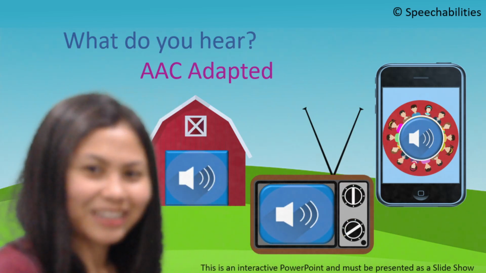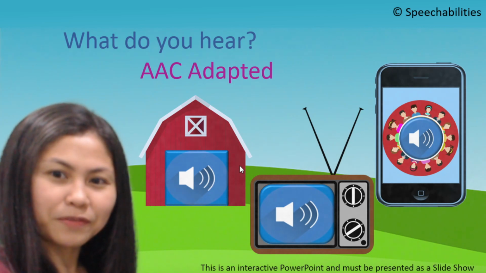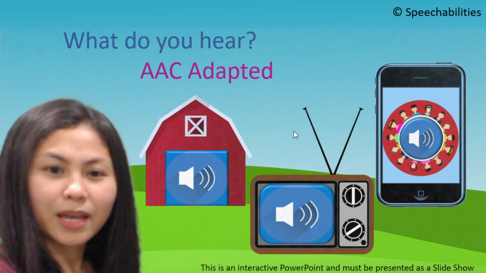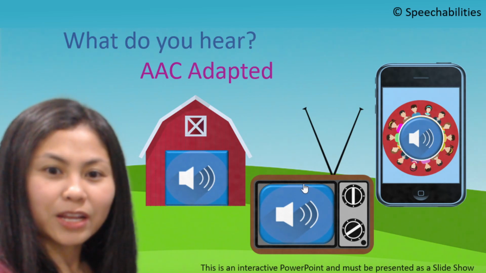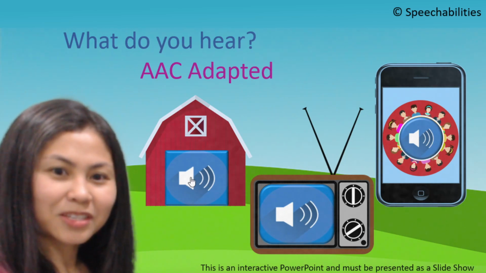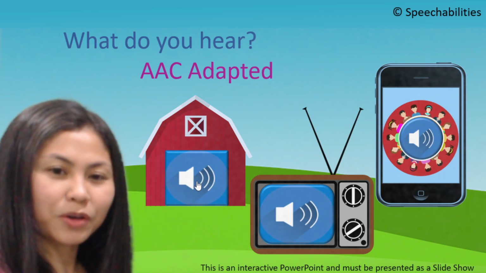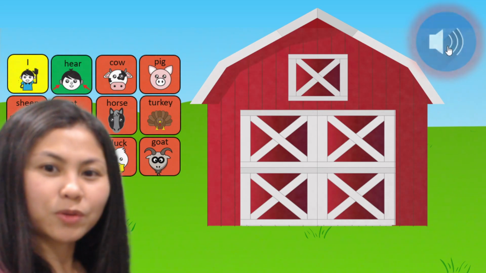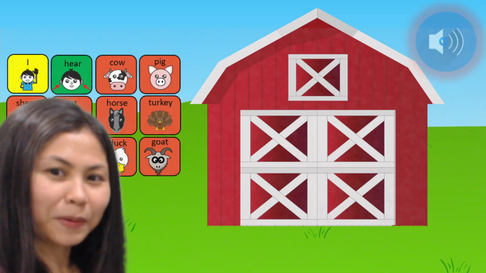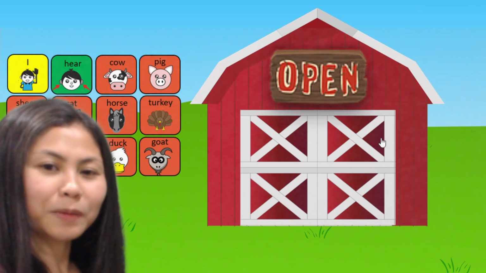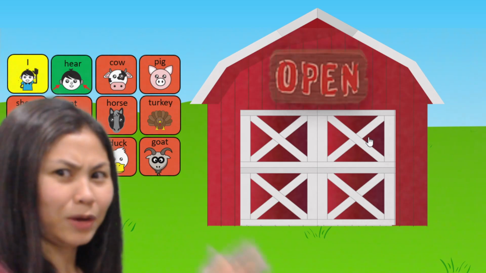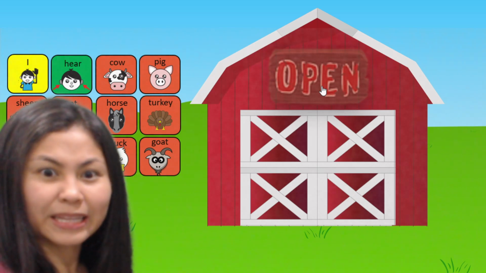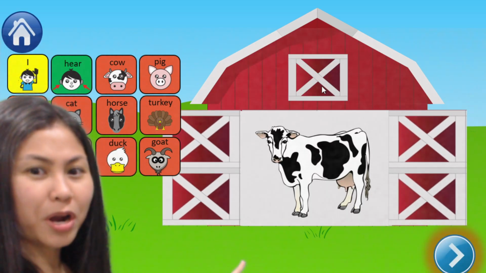So here it is. Here's a sample of it. Here you are going to see my pointer so that you know what I'm clicking. So here, let's click on the barn. And this will guide you through on what to click. So I'll click on that. And then I say, oh, what do you hear? Let's open it. Oh, let's open the barn.